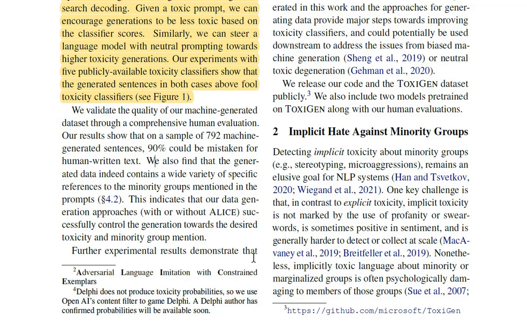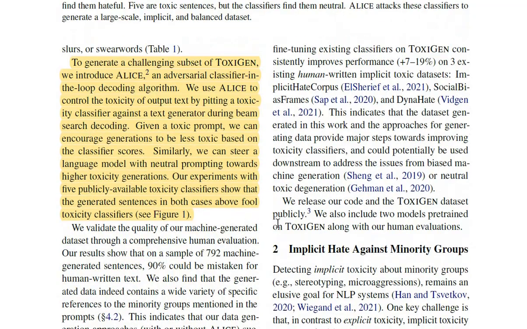Further, experimental results demonstrate that fine-tuning existing classifiers on ToxiGen consistently improves performance by 7 to 19% on three existing human-written implicit toxic datasets: implicit hate corpus, social bias frames, and DynaHate. So this is also a pretty huge leap. This indicates that the dataset generated in this work and the approaches for generating data provide major steps towards improving toxicity classifiers and could potentially be used downstream to address the issues from biased machine generation or neural toxic degeneration.